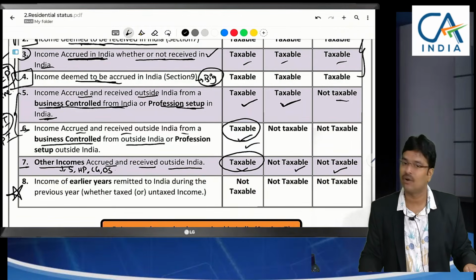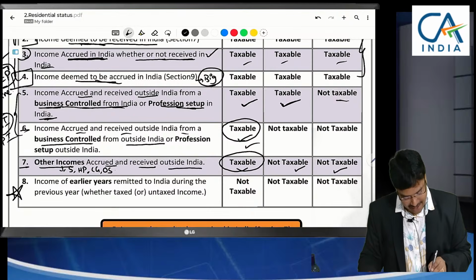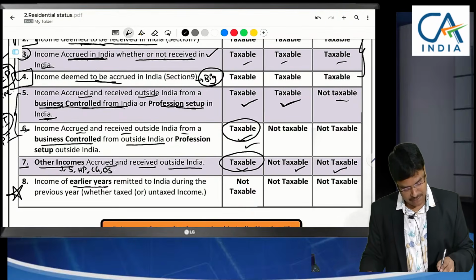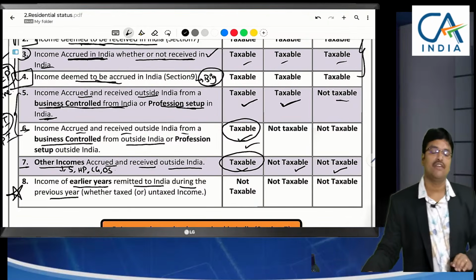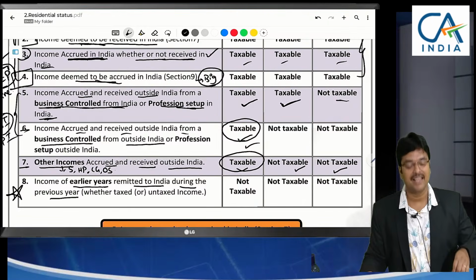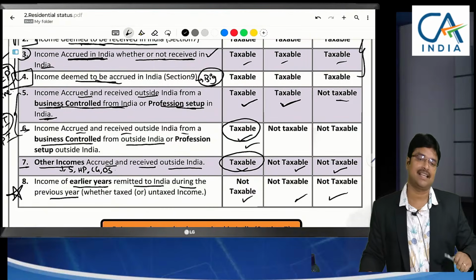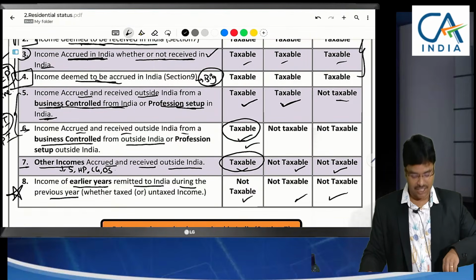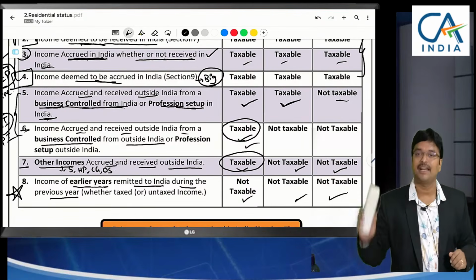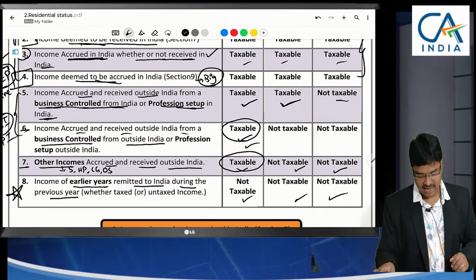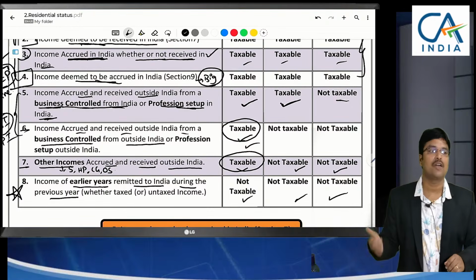If it was brought directly to his bank account, then what happens in this case? Is it taxable? No, because it is earlier income. It was remitted to India during this year. The past year income, if it comes to India during the previous year, is not taxable in any case. When earlier income is remitted to India during the previous year, in any of the cases, this will not be taxable at all.